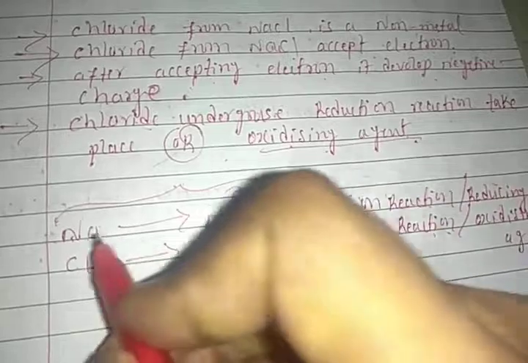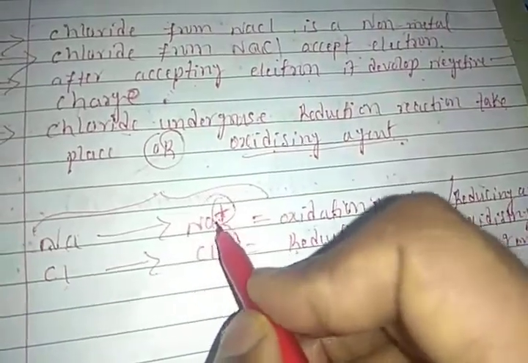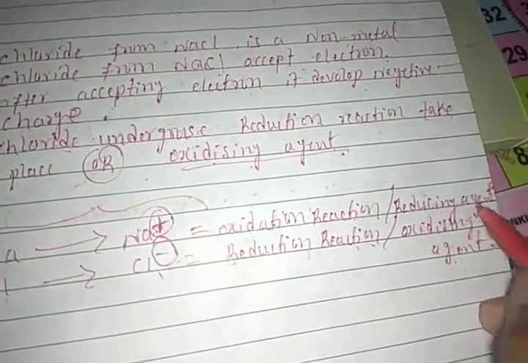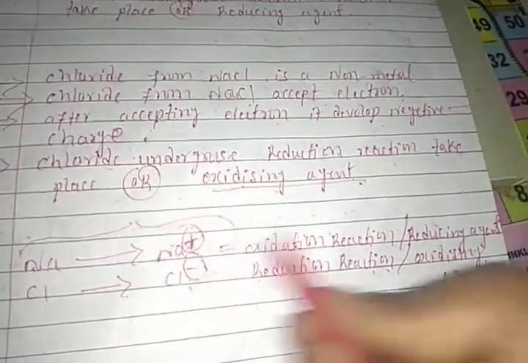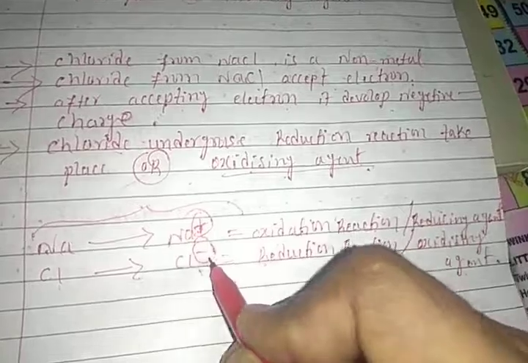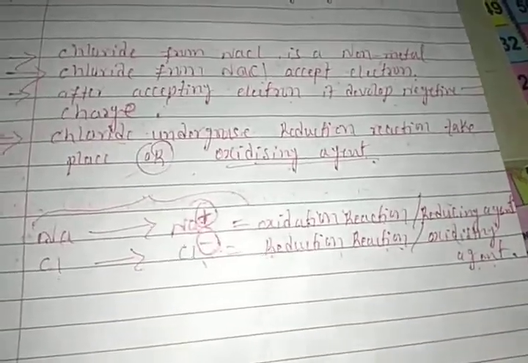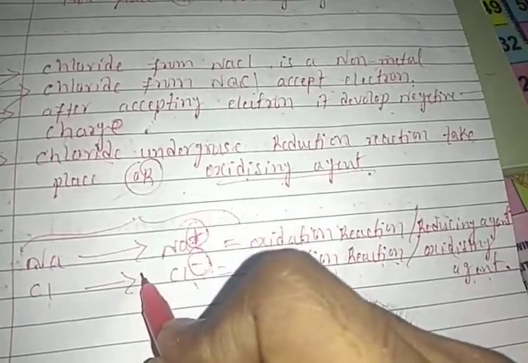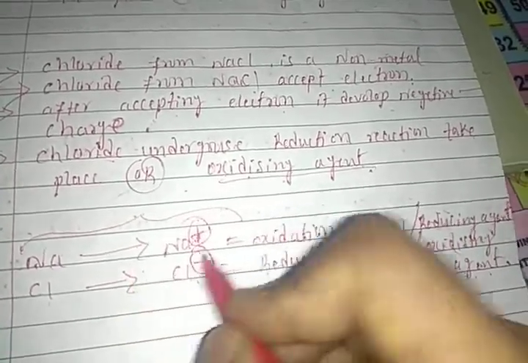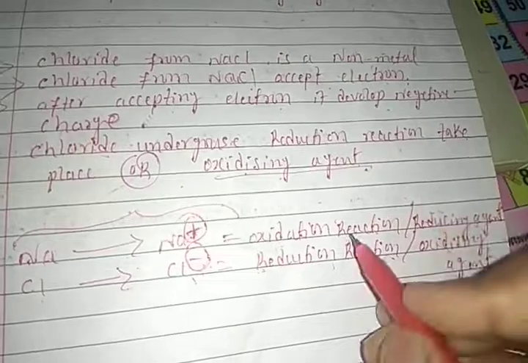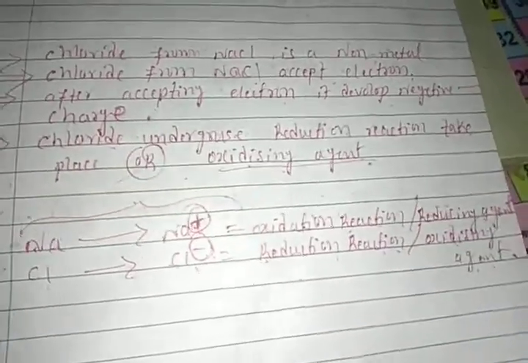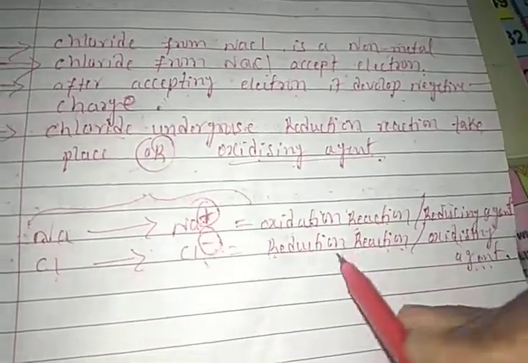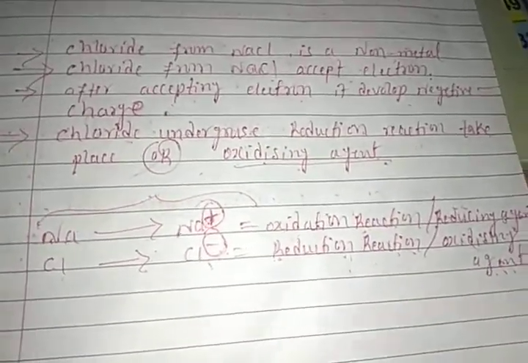But whatever type of charge develops, that species we call an agent. Positive charge, that is reducing agent. Negative charge, oxidizing agent. Right? So the species means atoms. The species which acts as a reducing agent undergoes oxidation reaction. The species which is an oxidizing agent undergoes reduction reaction. Right, friends?